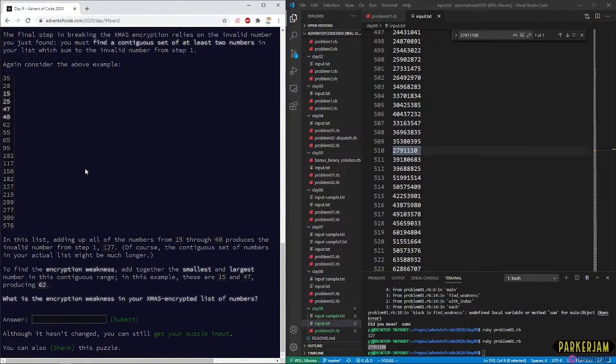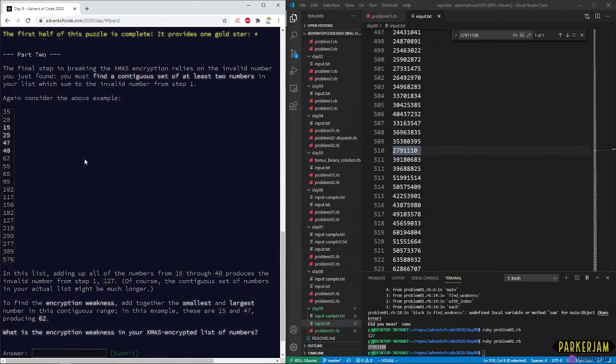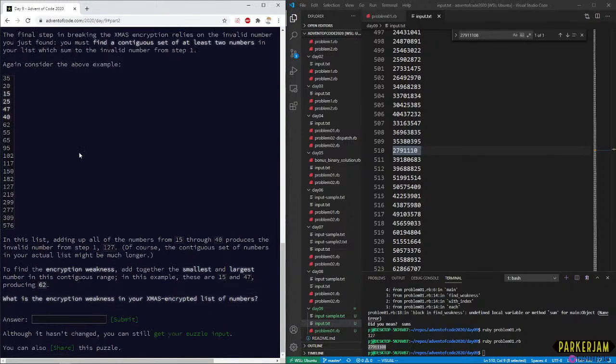Okay, so now on to part 2. Jubilation can only last so far because we have work left to do. The final step in breaking the Xmas encryption relies on the invalid number you just found. You must find a contiguous set of at least 2 numbers in your list which sum to the invalid number in step 1. Okay, I'm not sure exactly what that means quite yet.